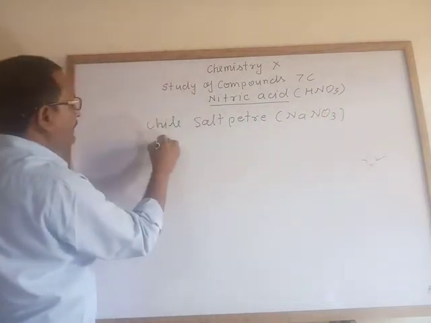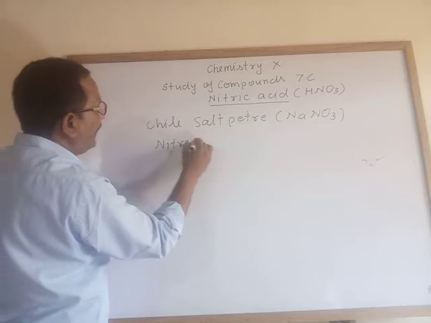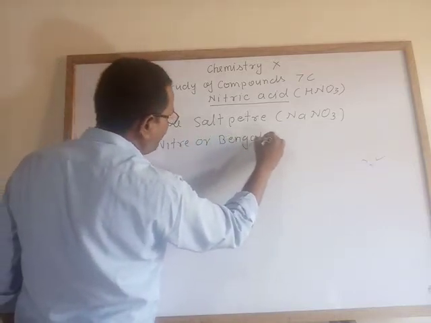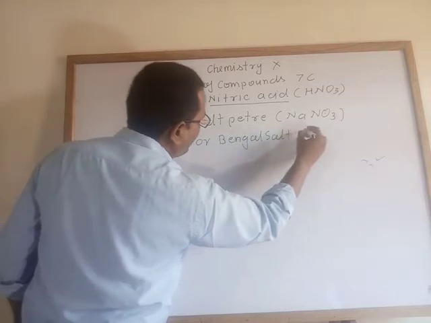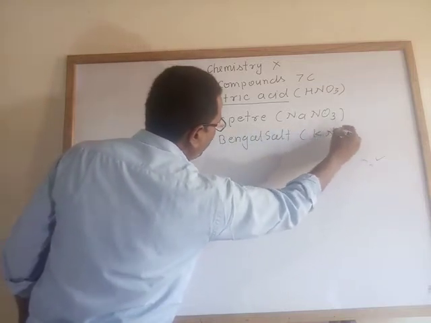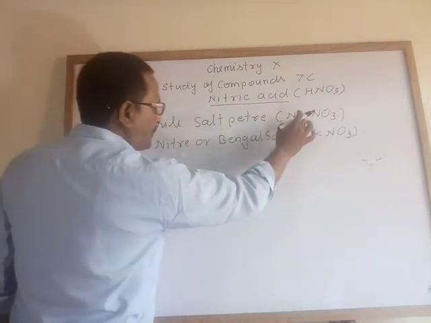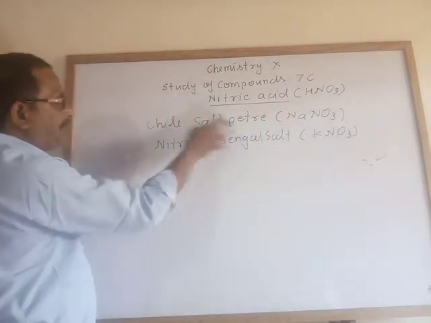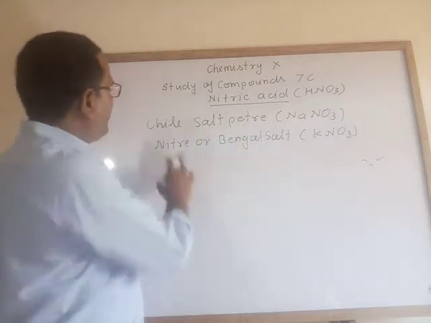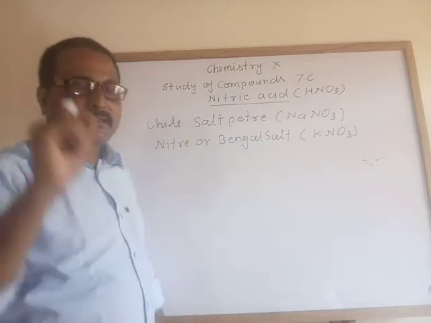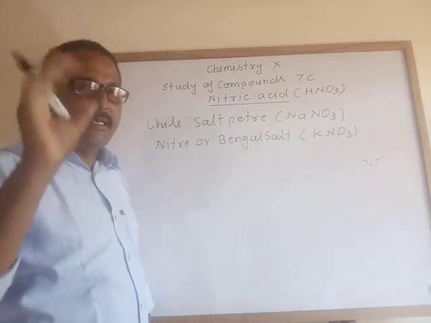Next one, nitre or Bengal salt, that is potassium nitrate. When sodium nitrate, meaning Chile saltpeter, or nitre or Bengal salt reacts with concentrated sulfuric acid.